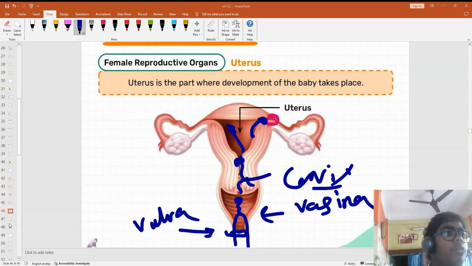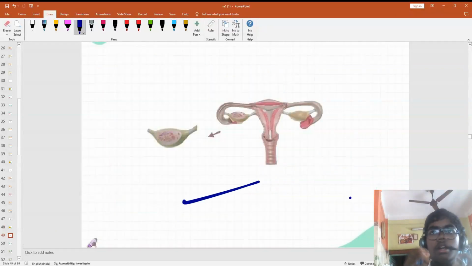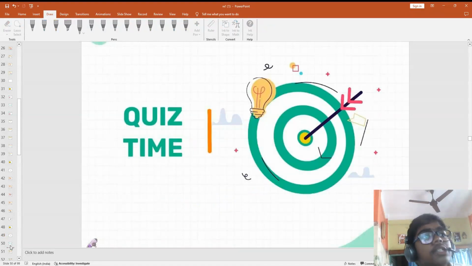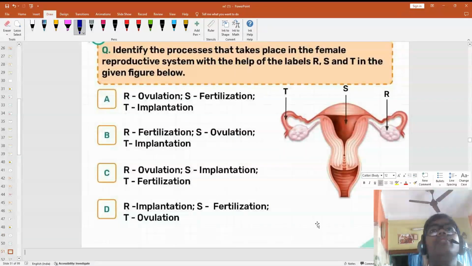So I hope the reproduction is clear. So in humans, males will produce the sperm through the testis. It will come out through the penis. The penis should be inserted in the vulva. Then the sperm will be transferred through the vagina, through the cervix, through the uterus, then the fallopian tube. Then the egg will be fertilized by the sperm. Then it will form a zygote. Then the zygote will come to the uterus, and there the baby's growth will take place. Understand the full fertilization process? Yes. Now tell where which takes.